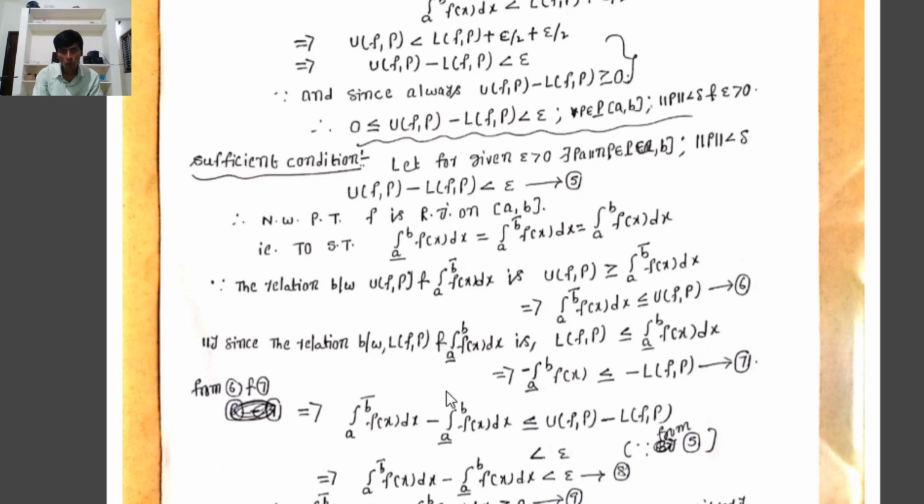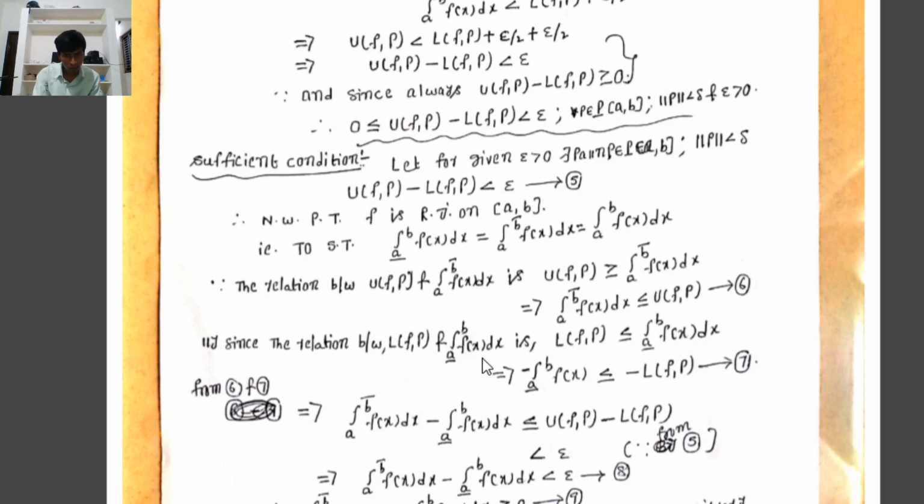By definition of the lower Riemann integral, it is equal to the supremum of the set of all lower Riemann sums.